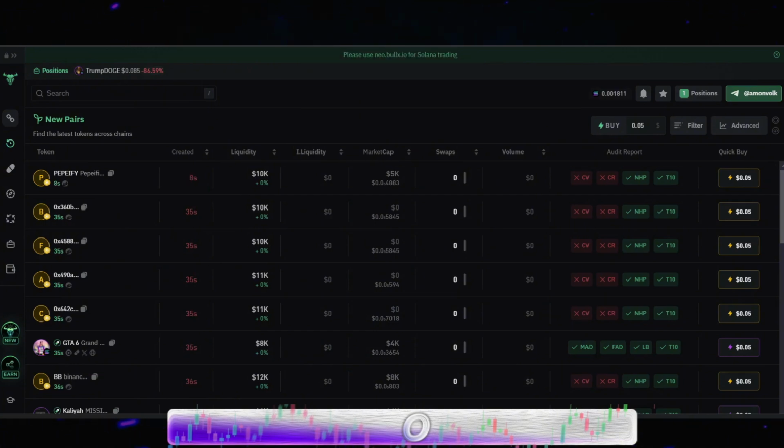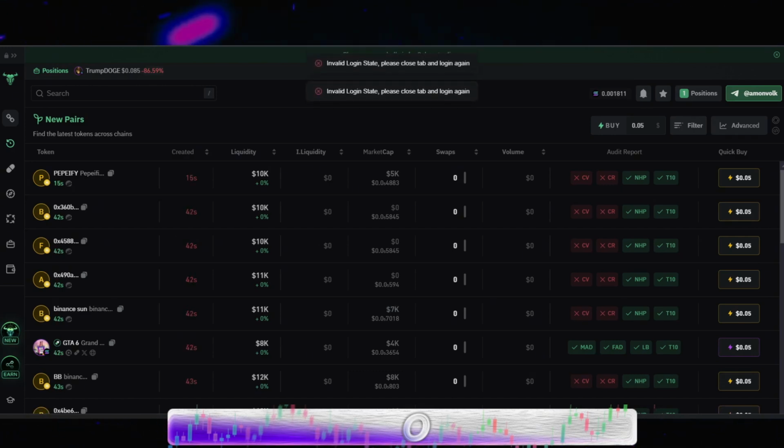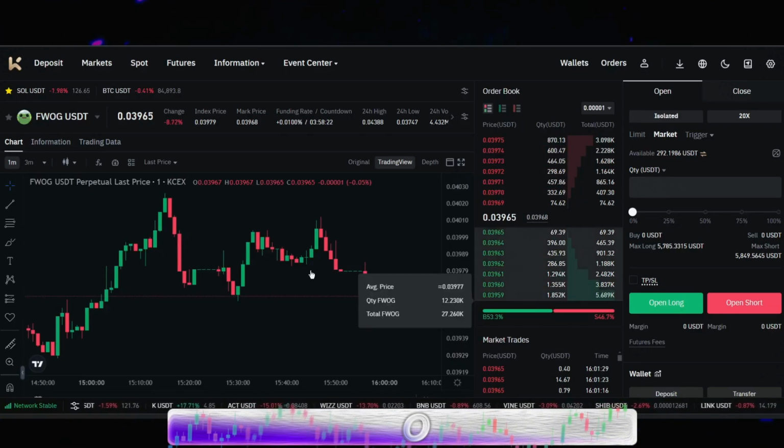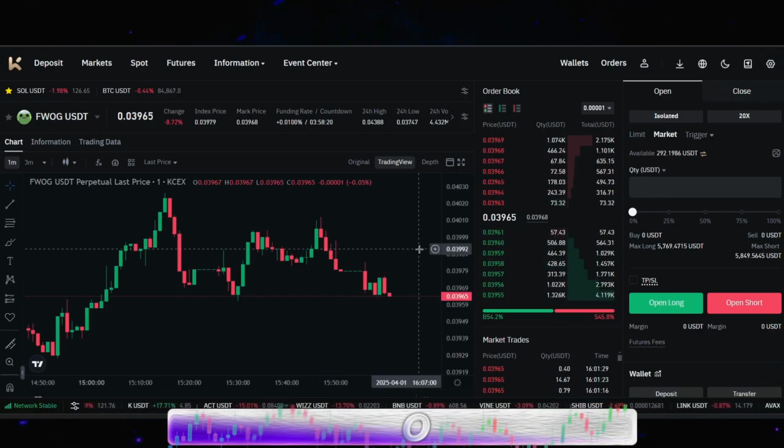The likelihood of losing only $10 in that trade is close to slim. You're most likely going to lose at least 50% of that position if the trade does go against you, sometimes even more than 100%. You can literally enter a trade on Bullix or Axiom with $100 and come out with pennies. That's literally how it works. Or you can enter a leverage position on KCX, have a $10 stop loss, and risk only that. Let's say you can get a 10x on a $100 position only risking $10.